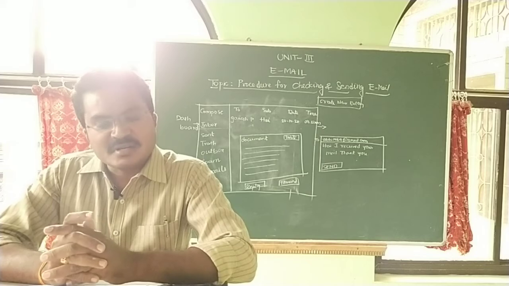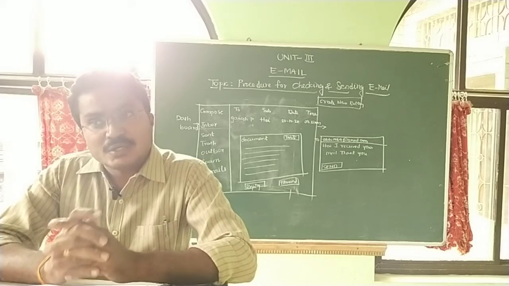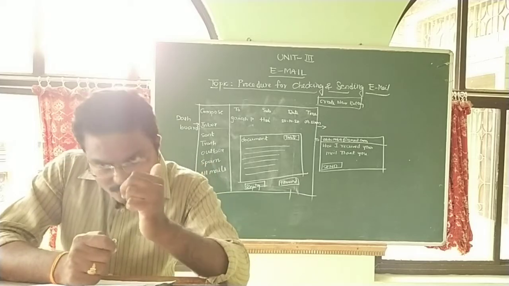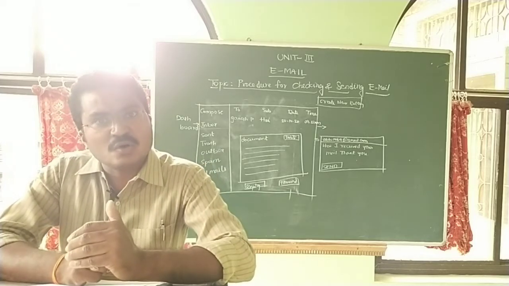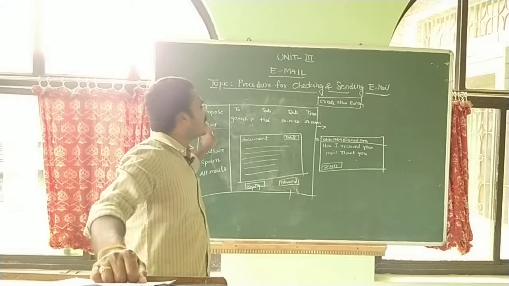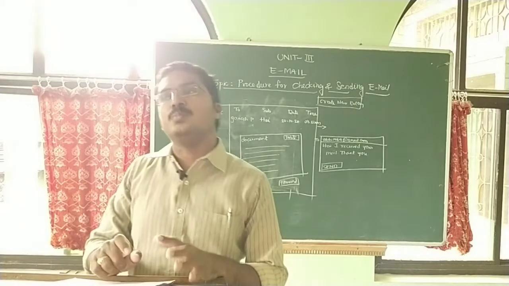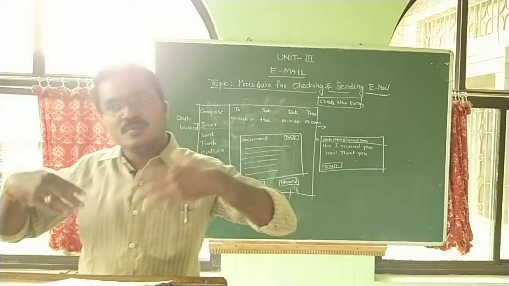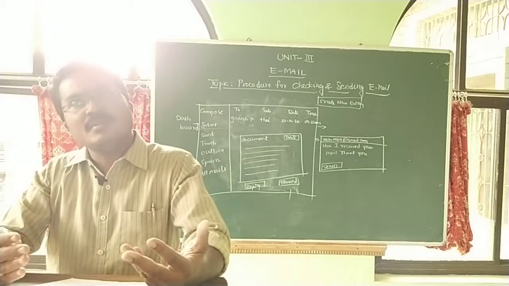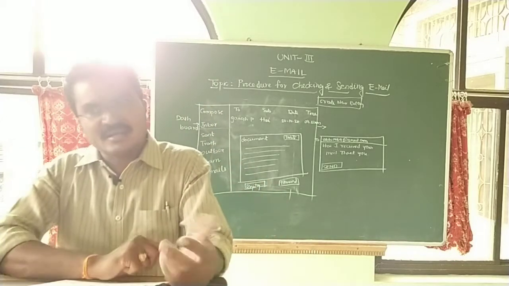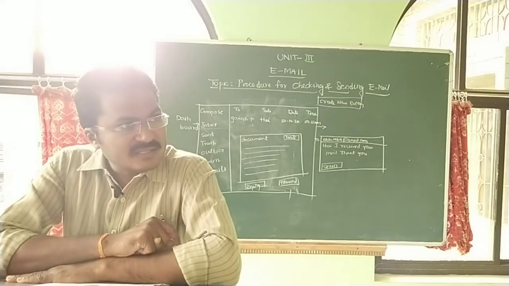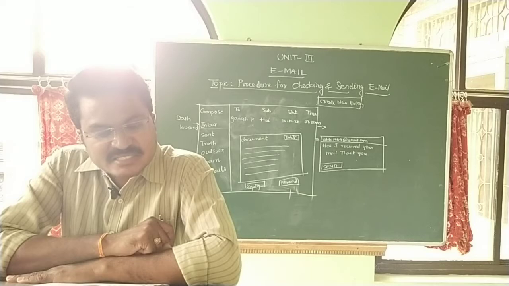Now, if you want to send a new mail to your friend, which button do you have to click? The very first one is called compose. Compose means if you want to send a new mail to your friend, anytime you just click the button called compose. So click compose is step 2. Then step 2 is completed, then step 3.